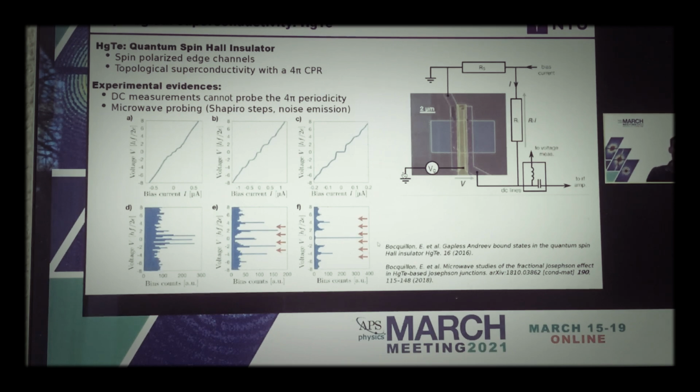Such experiments have been carried out, typically on topological insulator materials such as mercury telluride, both in the 3D topological insulator regime and the 2D topological insulator regime, and people have indeed observed missing Shapiro steps. So we see here that the odd Shapiro steps that would correspond to advancing by a multiple of 2 pi are actually suppressed. Our system is quite a bit different.